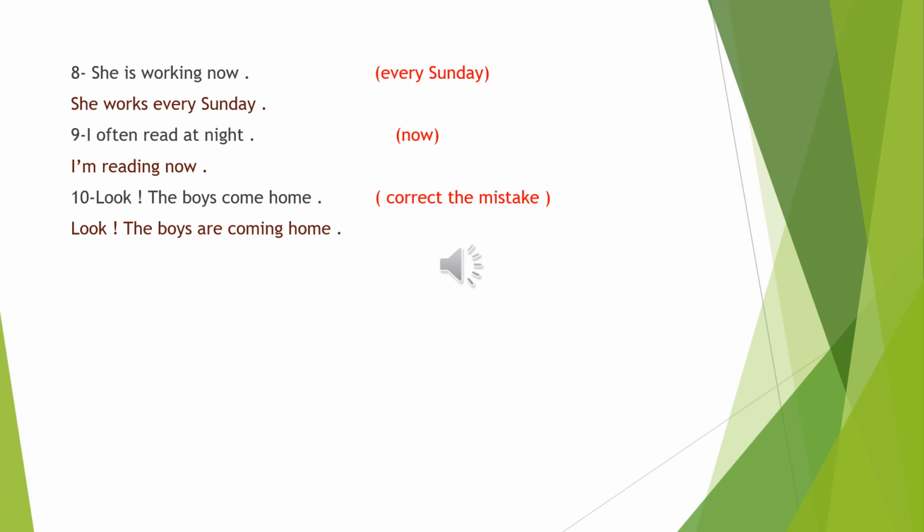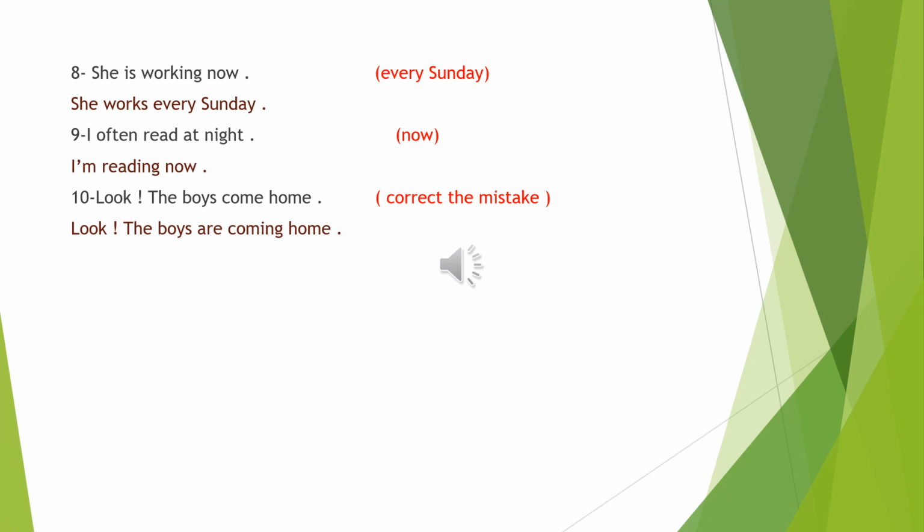The sentence is in the present simple tense, and we can know this from the adverb of frequency often and from the verb read. So in order to make this sentence in the present continuous tense, we have to use this structure: am, is, or are, and the verb plus ing.